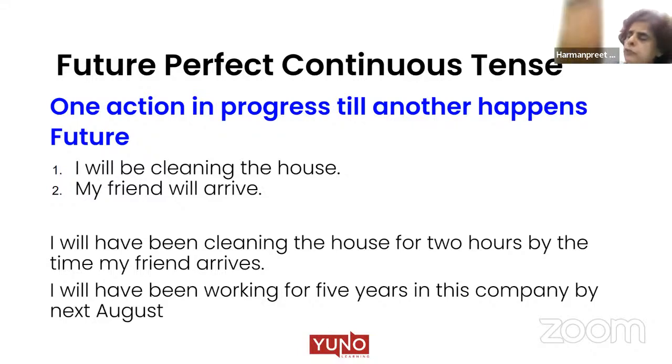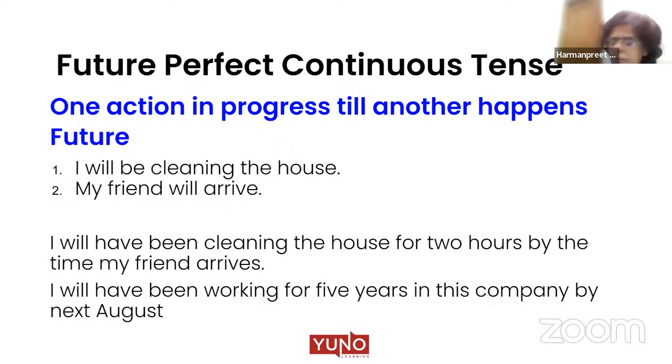But future perfect means on a future time it's gotten over. In continuous we mean it is not over, it is still continuing at that particular point of time, right? So this is where we use it. Let's see a few examples. Future perfect continuous means one action is in progress till another action happens in future. Suppose we talk of these two actions: I will be cleaning the house, and the second action is my friend will arrive. So how do we combine these two actions? I will have been cleaning the house for 2 hours by the time my friend arrives.